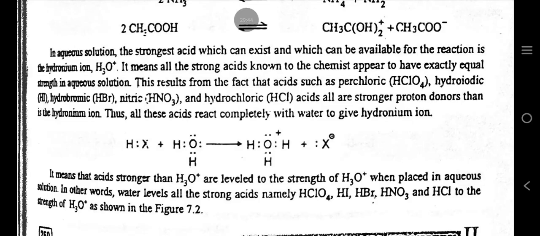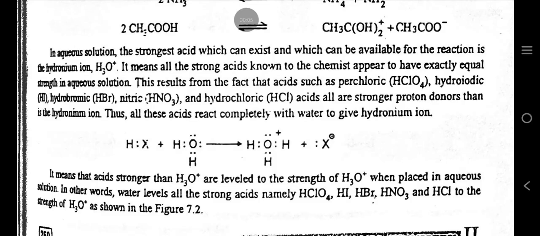In aqueous solution, the strongest acid which can exist and which can be available for the reaction is the hydronium ion. It means all the strong acids known to the chemist appear to have exactly equal strength in aqueous solution.